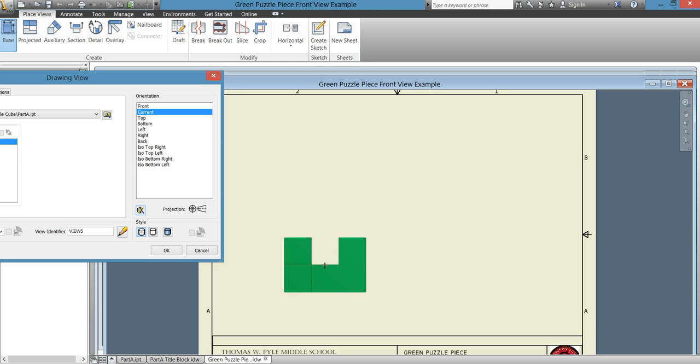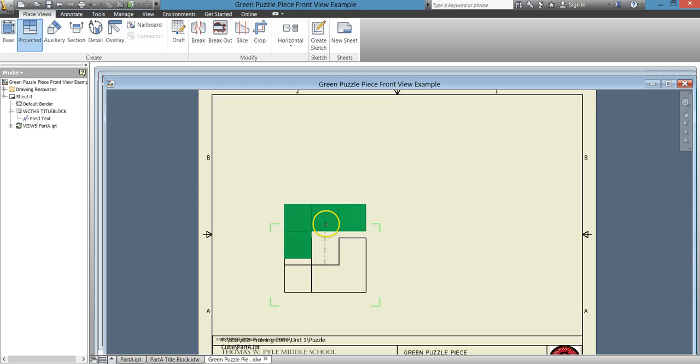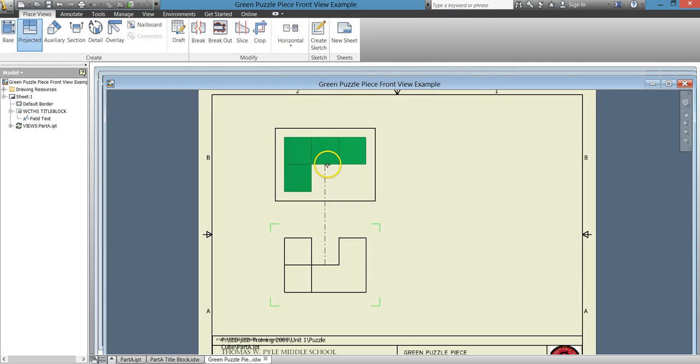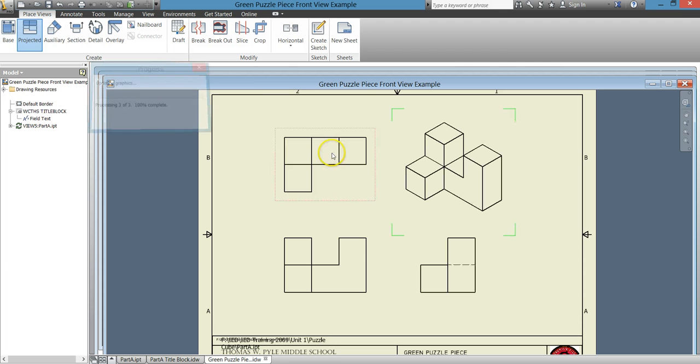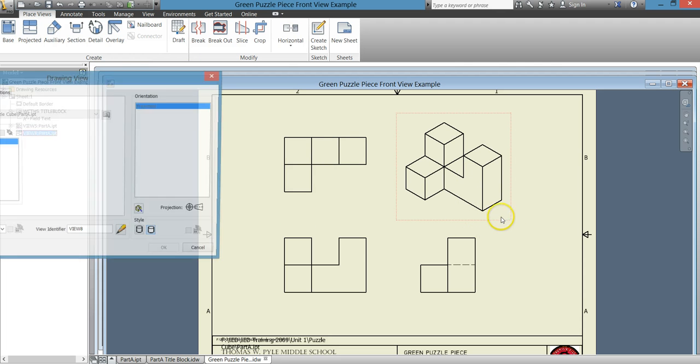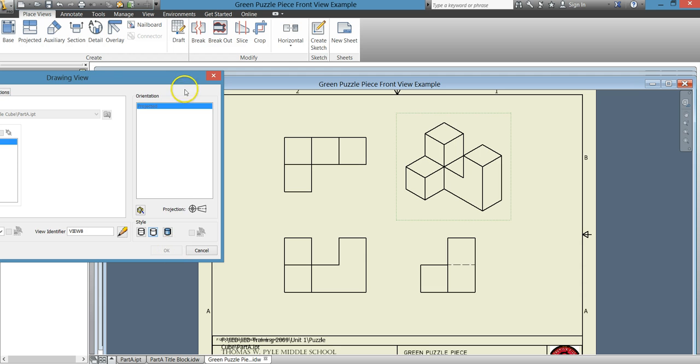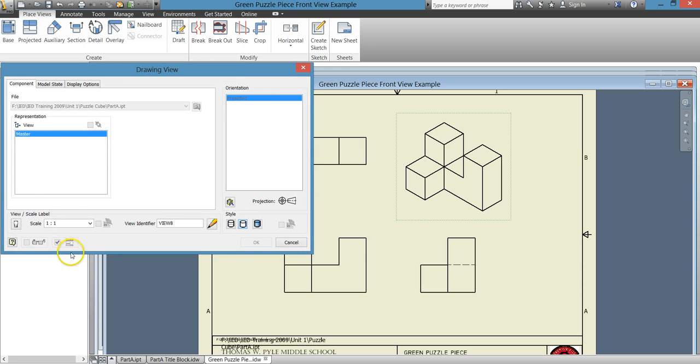You always position your front view first, clicking it in place, and then in whatever direction you want to go from there to get the other views. And again, remember, you need a shaded ISO, and it's also helpful to take a quick look at your scale, because you need to place that into your title block.